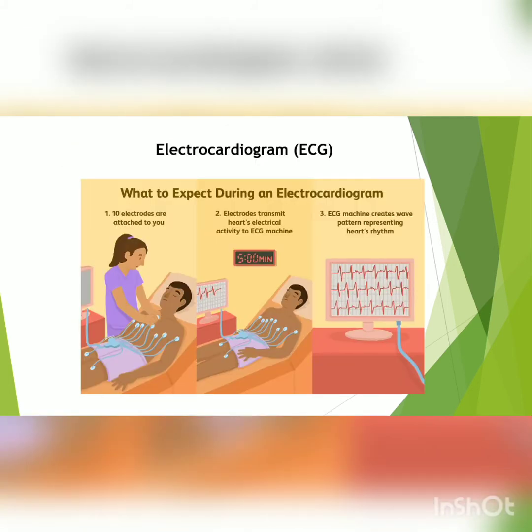Now next we will see the electrocardiogram. If you have observed, when an ECG is done, 10 electrodes are attached to you and the electrodes transmit the heart's electrical activity. So this electrocardiogram shows the electrical activity of the heart. It is measured with the help of the ECG machine, and the ECG machine creates a wave pattern. A particular wave pattern is produced by the electrical activity of the heart.